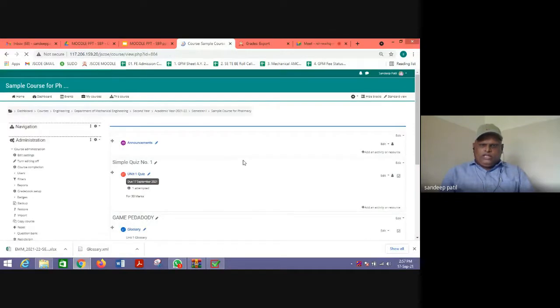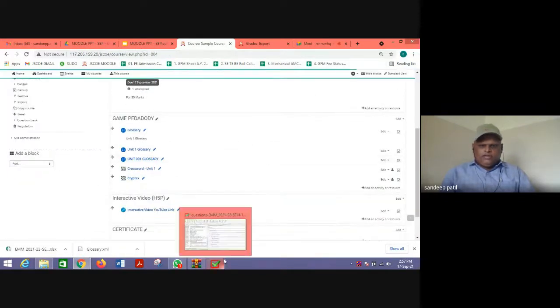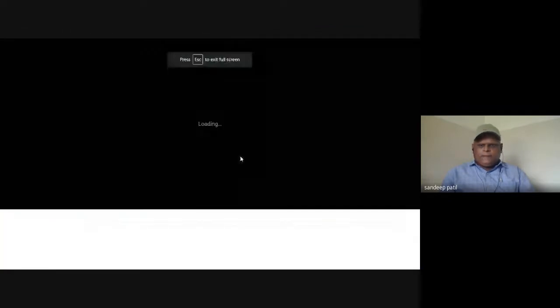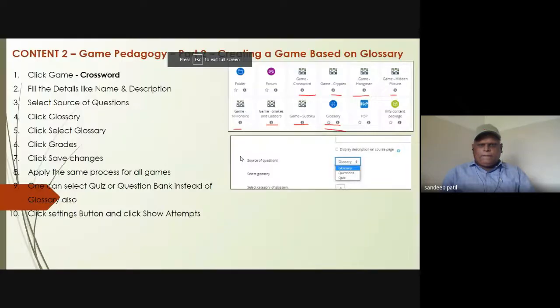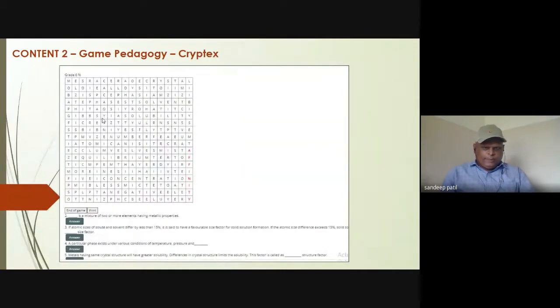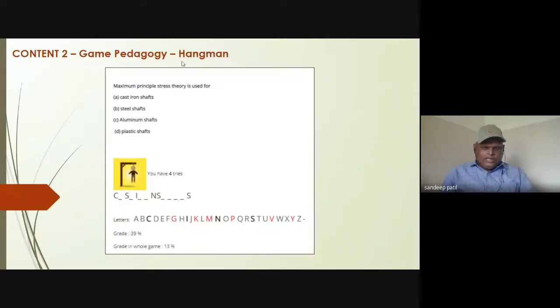Let us try to add another game. Likewise, you can add more games. This one is a crossword game, and you can add a cryptex game. Similarly, you can add the hangman. In this game the same process applies: they need to select a glossary. A single question will be shown, and the student has to complete the word by selecting these letters.